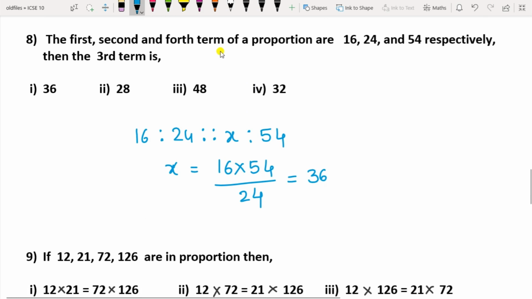The first, second and fourth terms of a proportion are 16, 24 and 54. Find the third term. The third term is not given, so let the third term be x here. Write in proportion form the first, second and fourth terms, and the third term is x. So you have to find x here. You get the answer as 36.